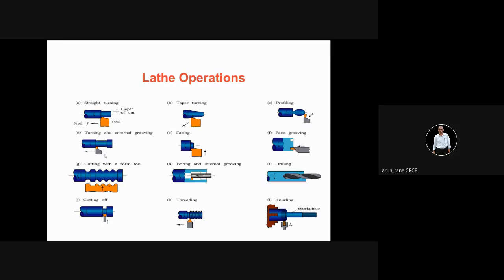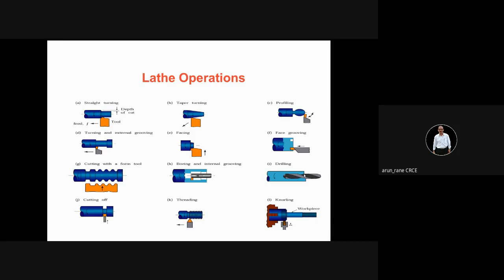Then this is cutting with form tools. So this is your tool. This is what a form tool is. You're doing cutting here. Then you have the boring operation. Boring, as I told, is nothing but enlarging holes. And internal grooving means you are doing grooves inside the bore. Then drilling.